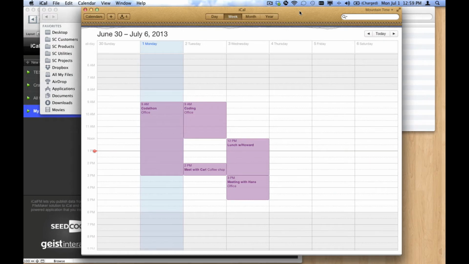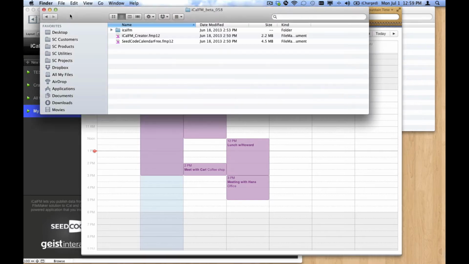I'd like to show you iCalFM. This is our new product that makes it really easy to publish your FileMaker data to iCal and Google Calendar. So here's what you get when you download iCalFM.